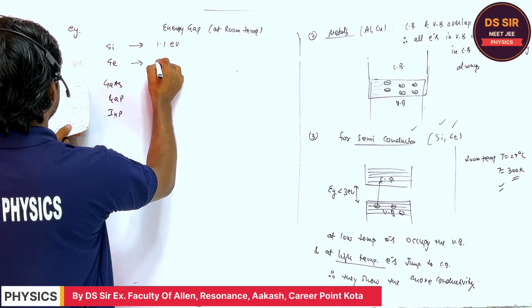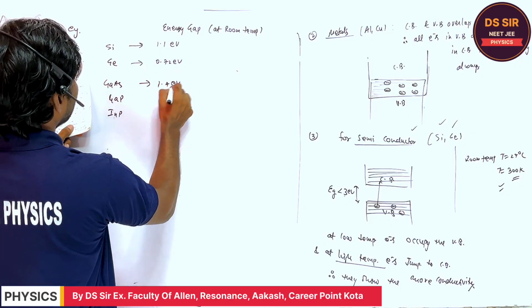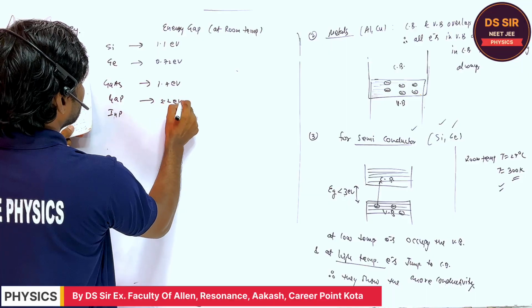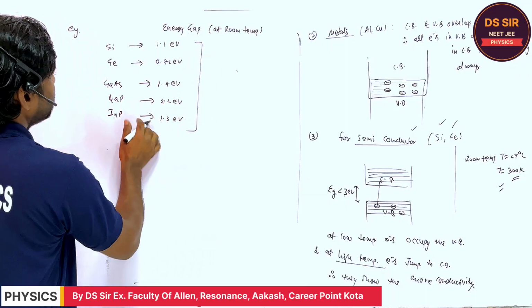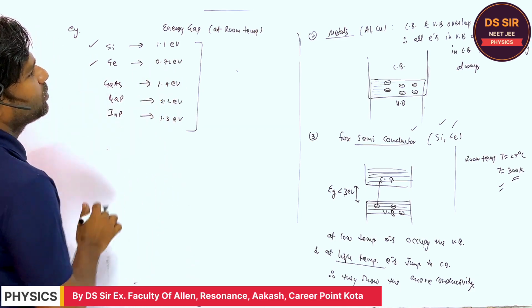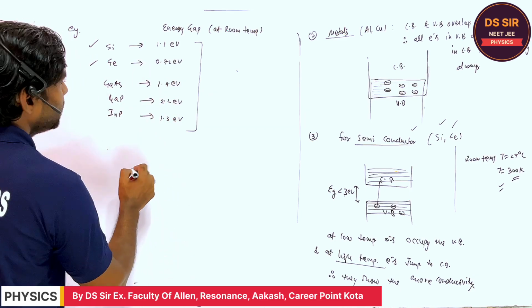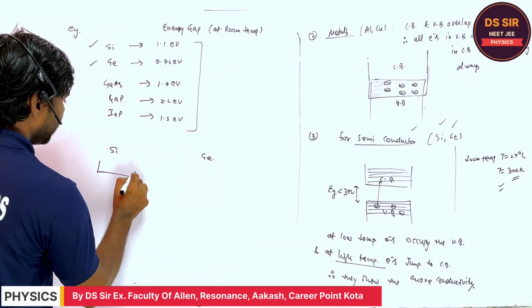right? And this is 0.72 electron volt, 1.4 electron volt, this is 2.2 electron volt, this is 1.3 electron volt. You don't have to remember all these. At least the germanium and silicon energy gap you have to remember. What is the energy gap for silicon and germanium?